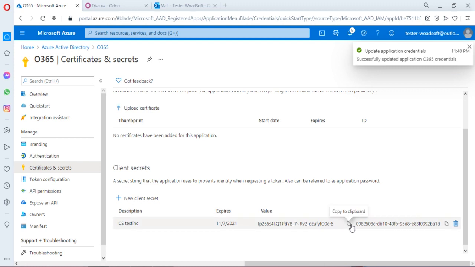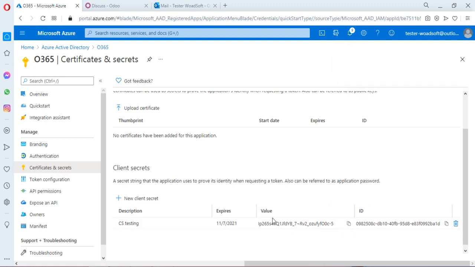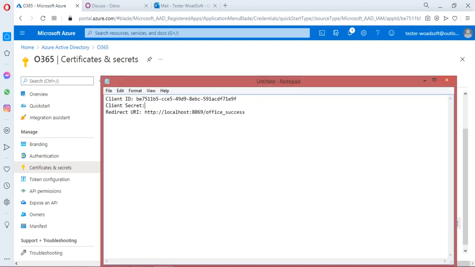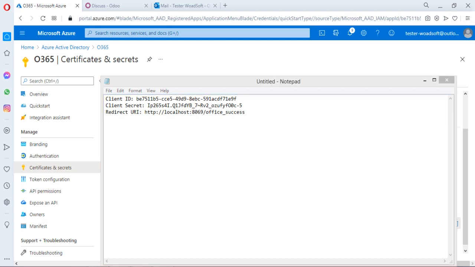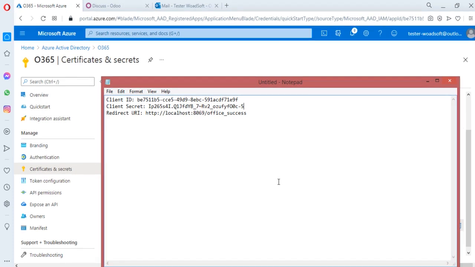You can just copy this value and place it. Here are the three pieces of information or parameters which we use in the Odoo connector. We have the required information from the Microsoft Azure application.